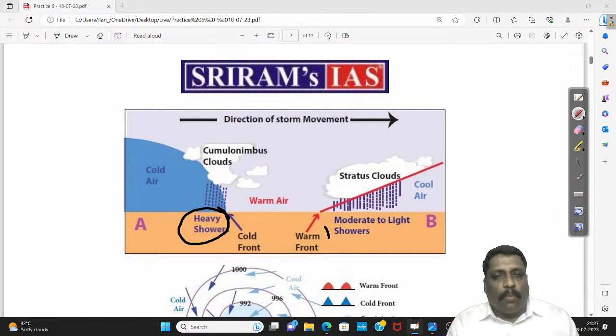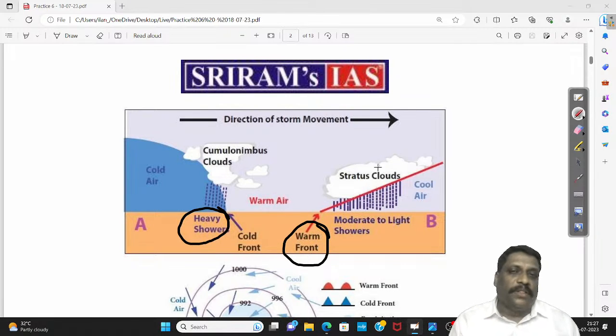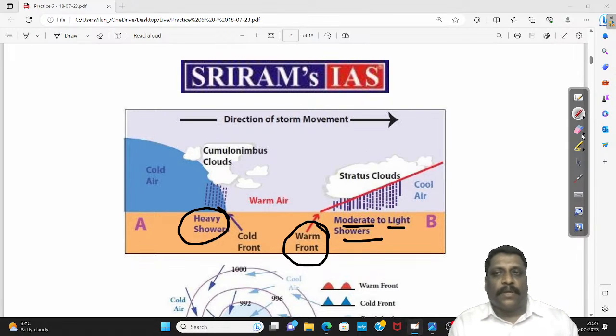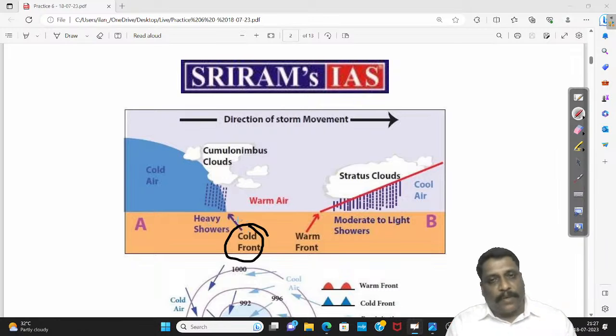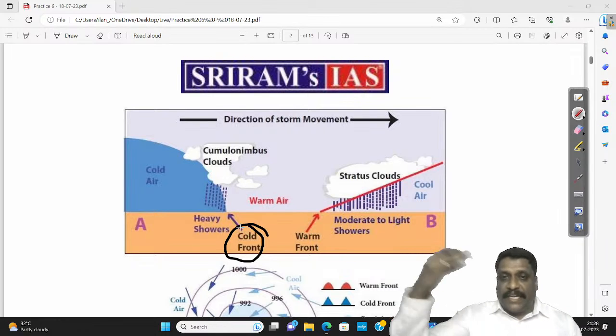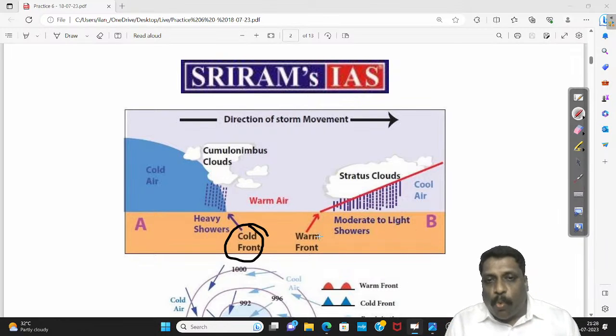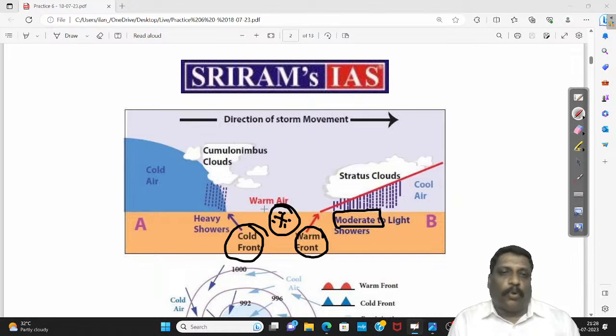But along the warm front, I may not have that thick cloud formation happening. I will be having precipitation, but this will be moderate to light showers. So what I have to understand: cold front is associated with intense weather phenomena, or I can say intense precipitation, whereas warm front is associated with moderate precipitation. This is very, very important.